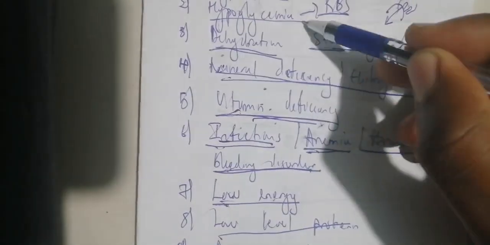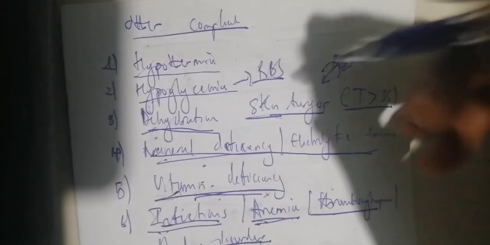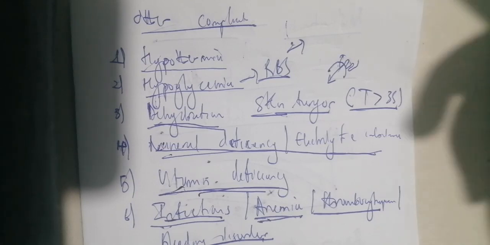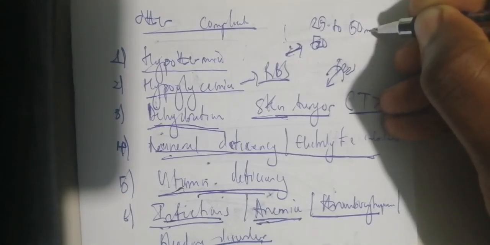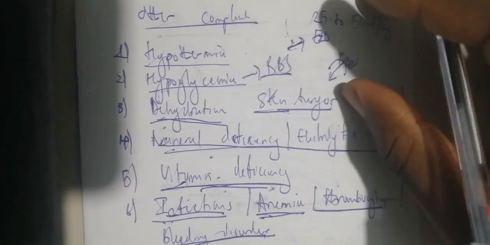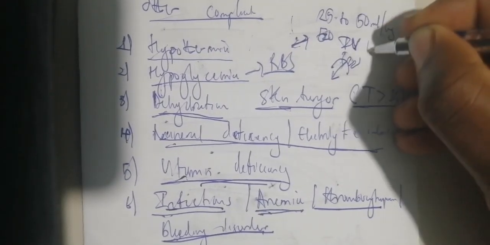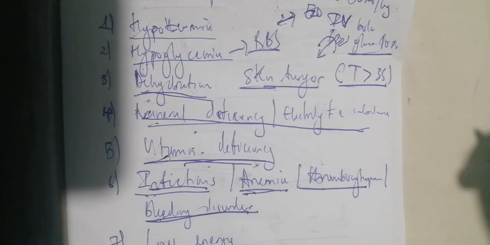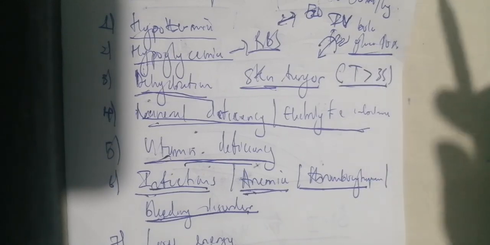Now, the next one is to treat hypoglycemia. Provided the child is hypoglycemic, you can just give him sugar to suck. But if the child is lethargic or unconscious, you give 25 to 50 mils per kilogram as an IV bolus of glucose 10%. Basically, that's how you treat hypoglycemia.